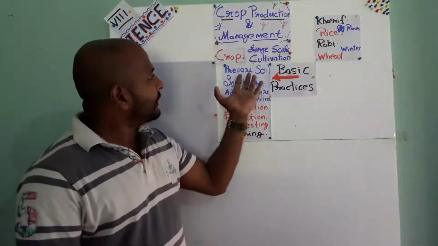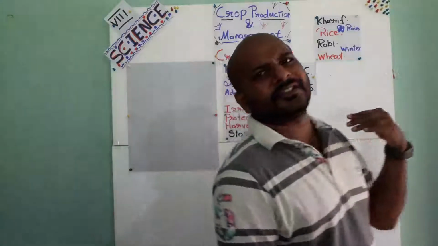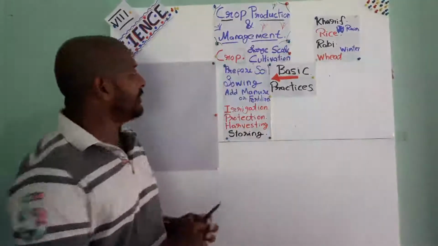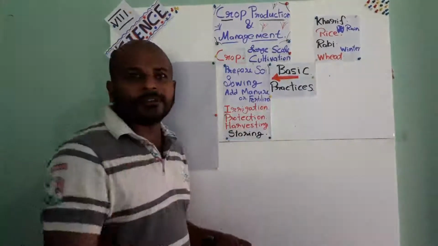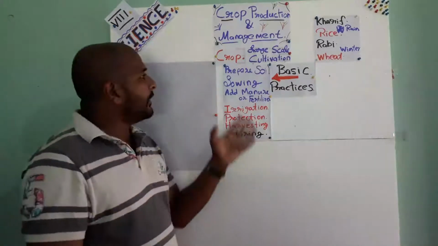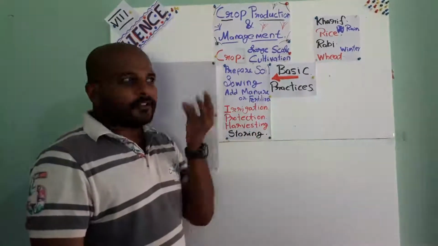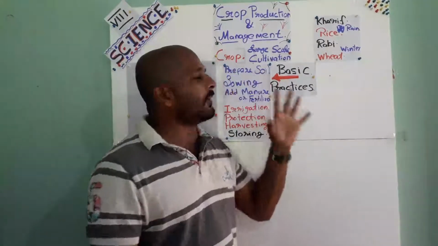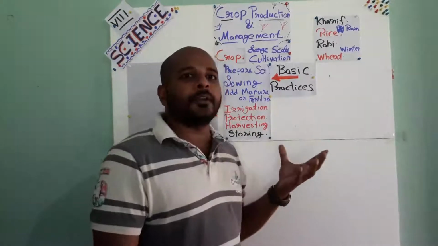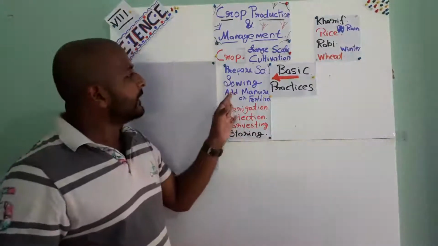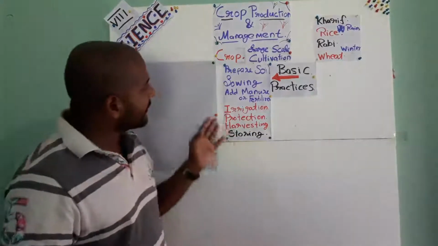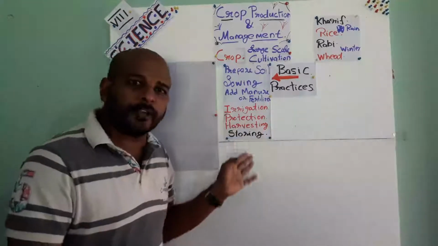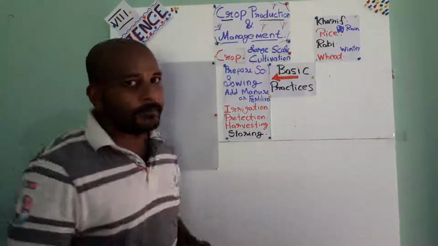I just mentioned these in the last class, but I didn't explain them. Most of these things you are very familiar with: preparation of soil, sowing the seeds, adding manure and fertilizers, irrigation, protection of the crops, harvesting, and after that storing before supplying to all the people. Okay, let's start.